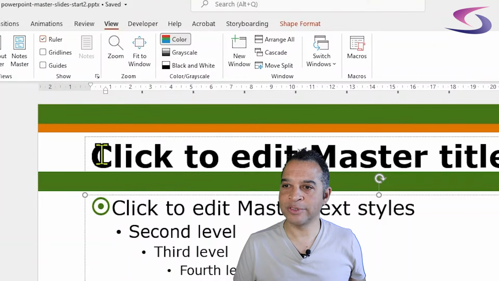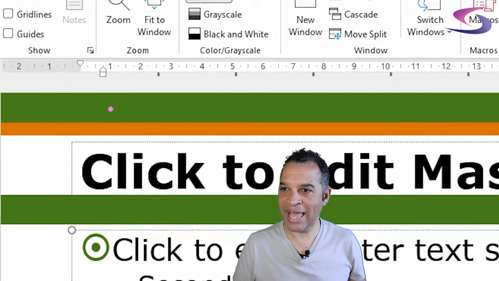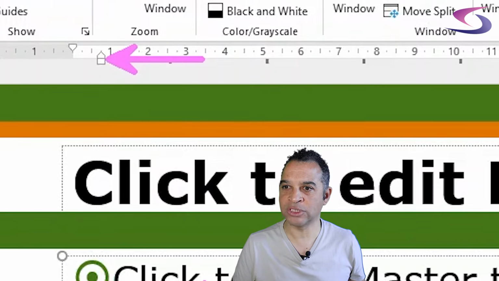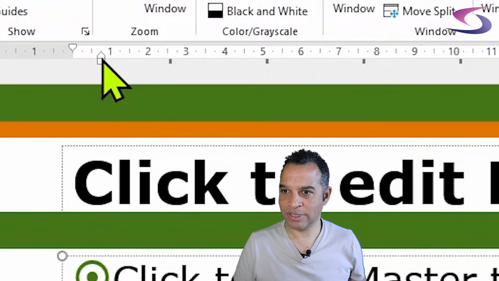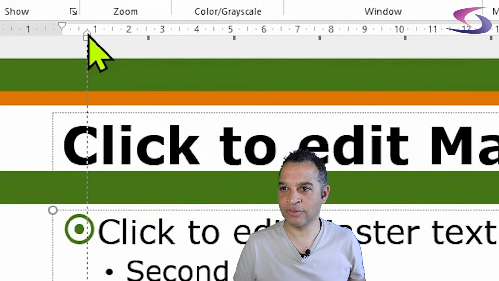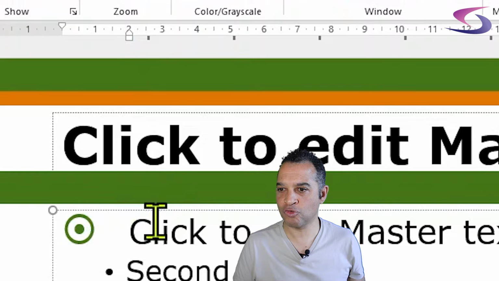So what I'm going to use now is what they call a hanging indent. Now the hanging indent is this little triangle type thing here. I'll make sure I zoom in so you can see that, when I'm doing post-production here, but it doesn't matter. So if I click and hold my mouse button down on that and then move it a bit across to the right hand side, you can see it increases the gap.